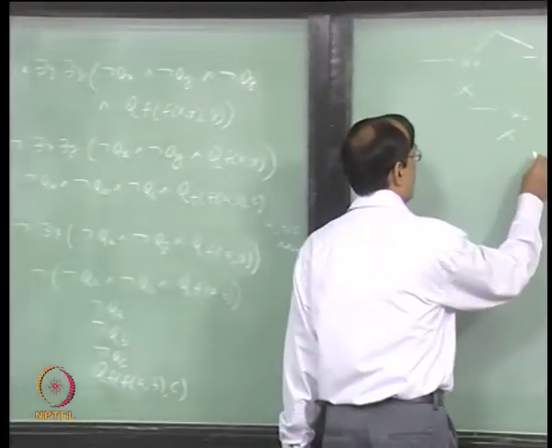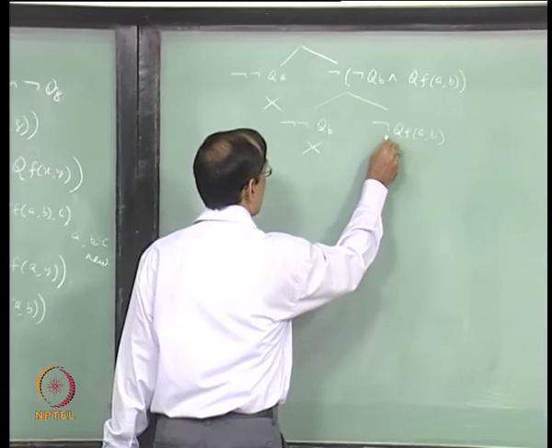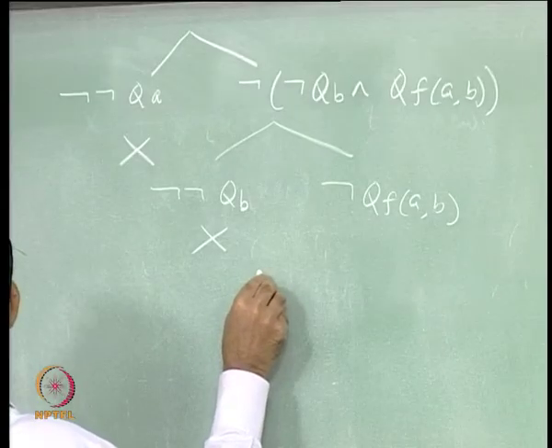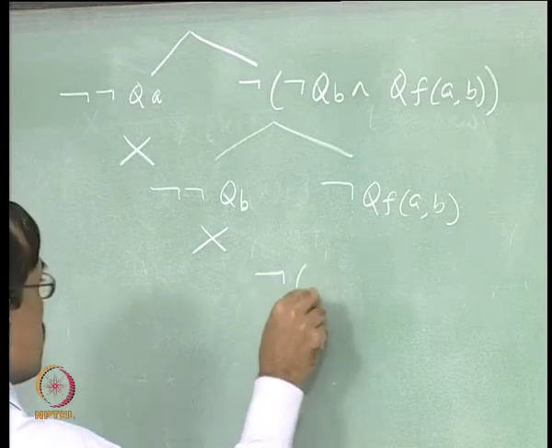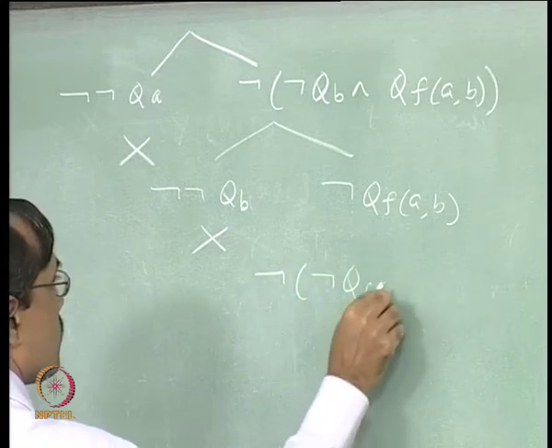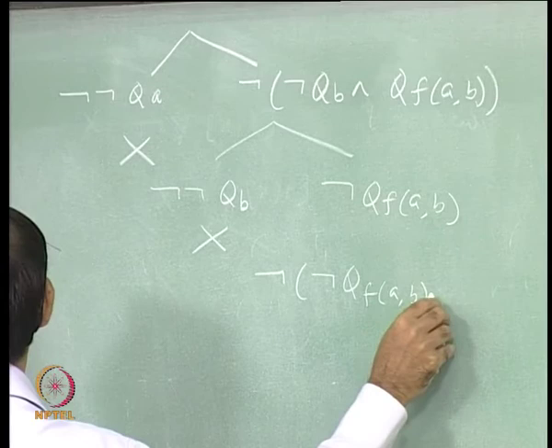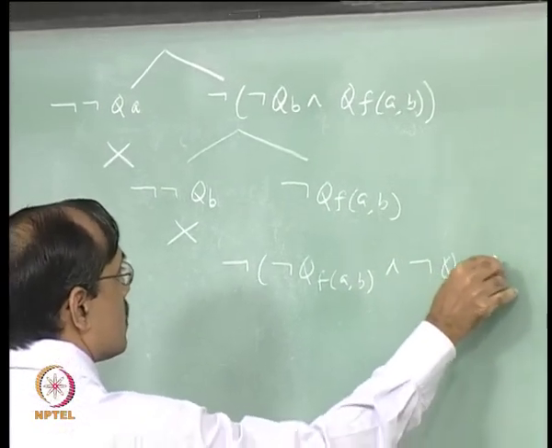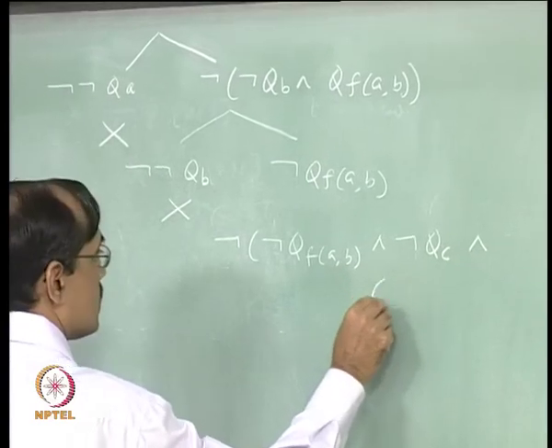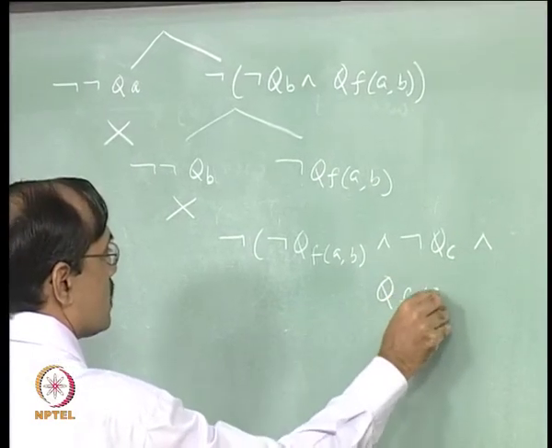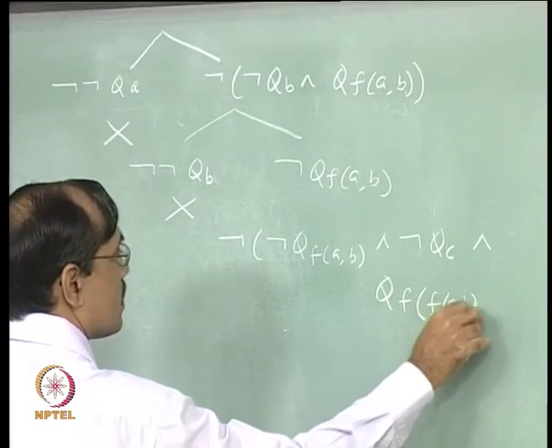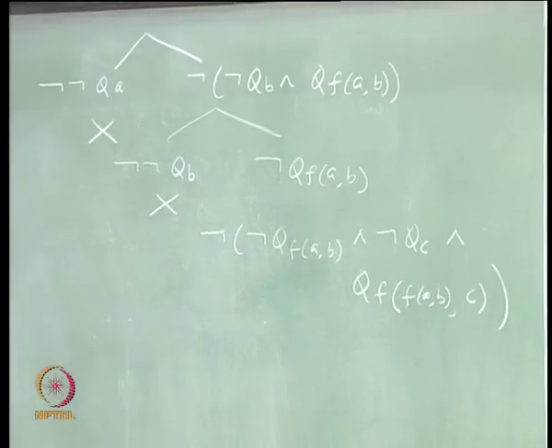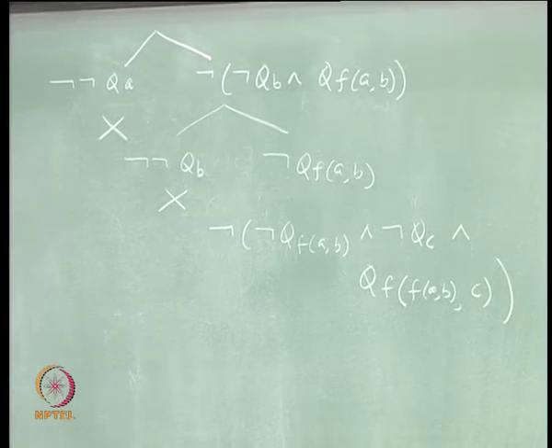So, now we again reuse in this branch only, right. So, that gives not of not q f of a b, x as a b, and not q c and q f of x, which is f of a b, y as c, right.